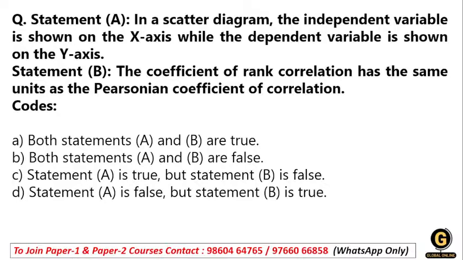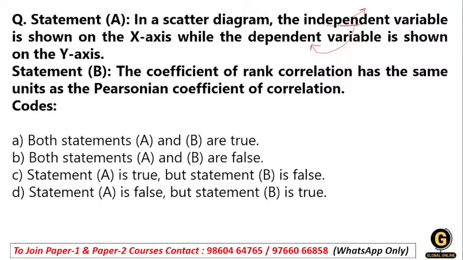This setup reflects the relationship where a change in the independent variable may lead to a change in the dependent variable. If you make a little change in the x-axis, you can see the change in the y-axis. That's why they plot like this. So the first statement is true.